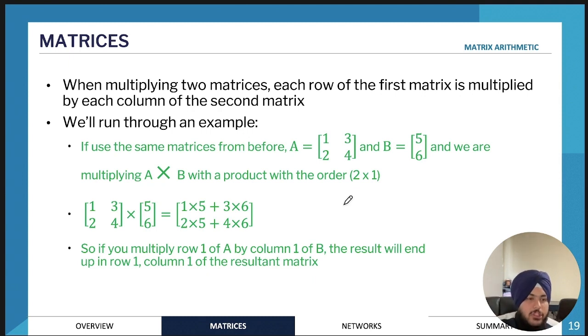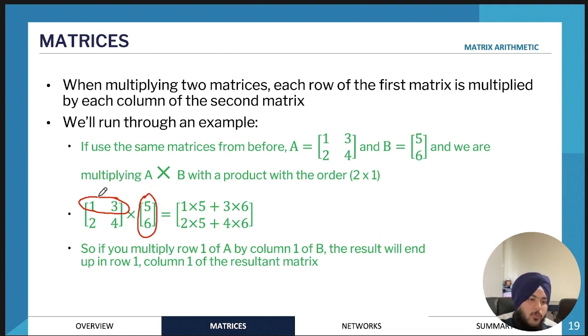So the actual process for multiplying is a little bit weird when you first start doing it. But once you start doing it, it becomes really easy. So the way that we do matrix multiplication is we take the numbers in the first row and we'll multiply that by the numbers in the first column of the second matrix.